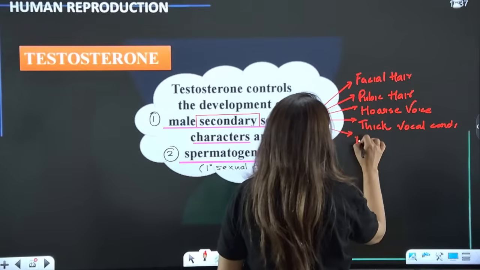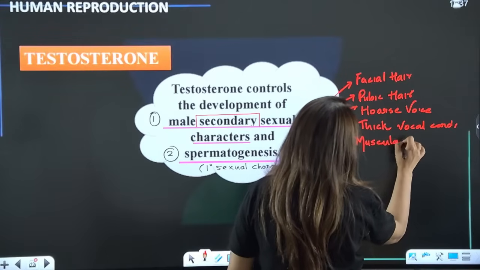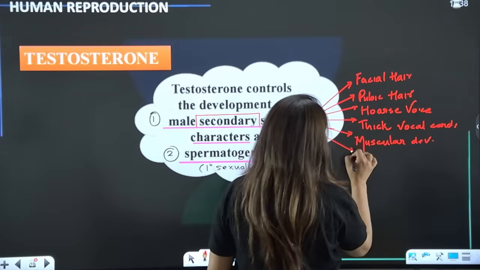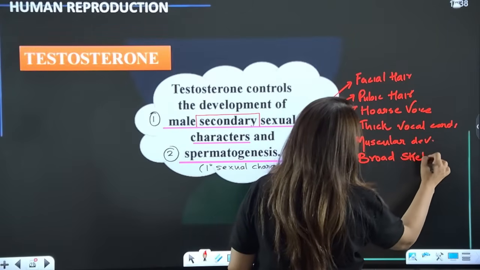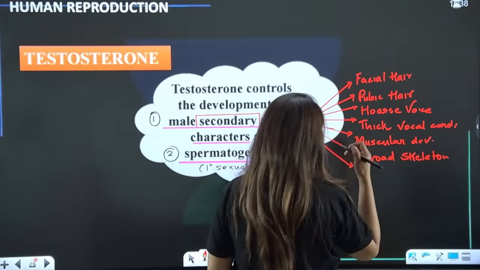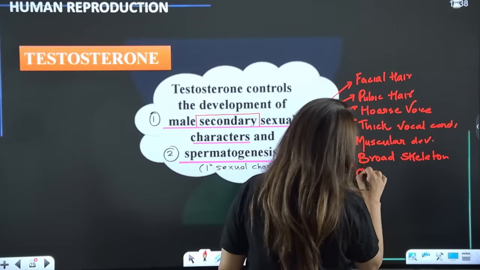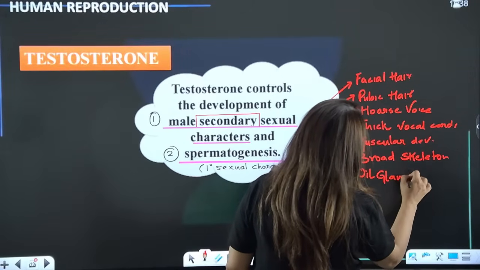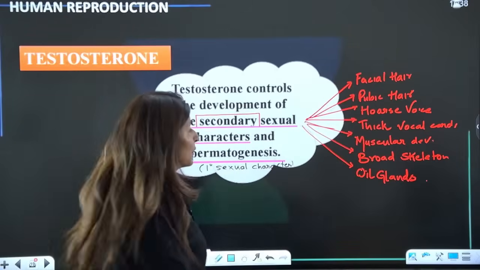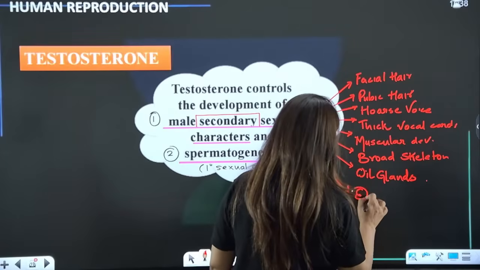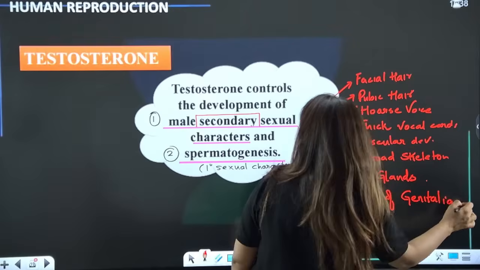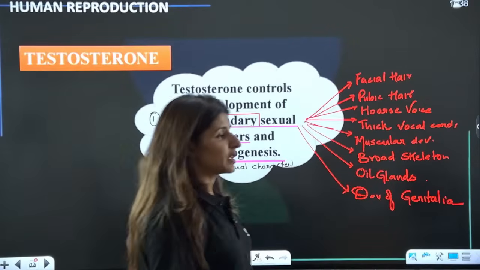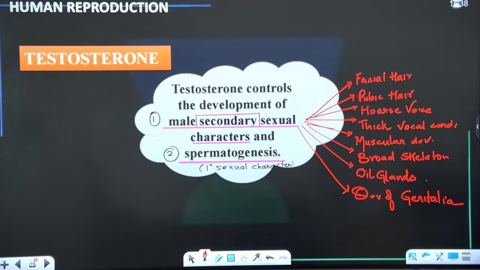Then muscular and skeletal development, muscular development, then broad skeleton, shoulders particularly, right? Then action on your oil glands. So there are so many functions performed by them. Development of the genitalia, right? These are some of the secondary sexual characters. Please tell me these points are clear to you all.